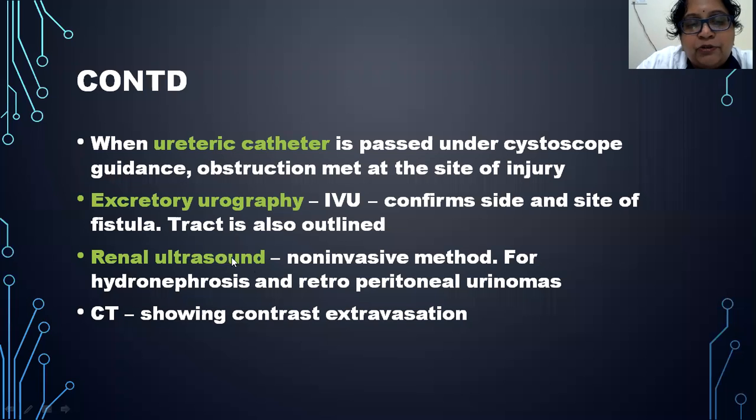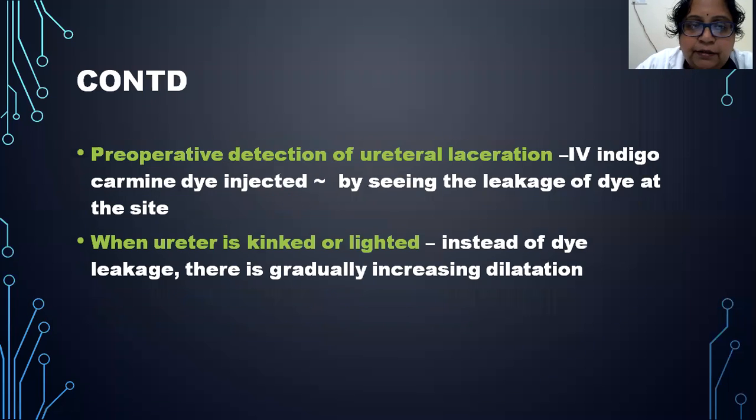Next, a renal ultrasound should be done, which is a non-invasive method, and it is looked for any hydronephrosis or any retroperitoneal urinomas. If they are present, they can be confirmed by renal ultrasound, and a CT is done with a contrast, where contrast extravasation is looked for and also to outline the tract.